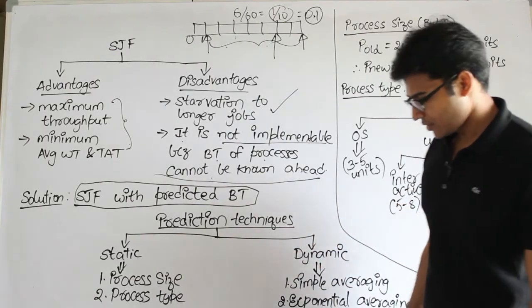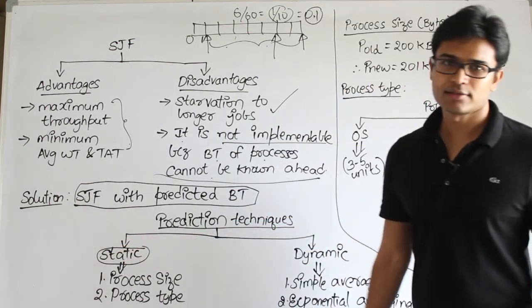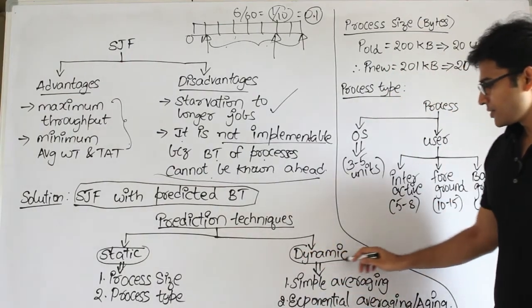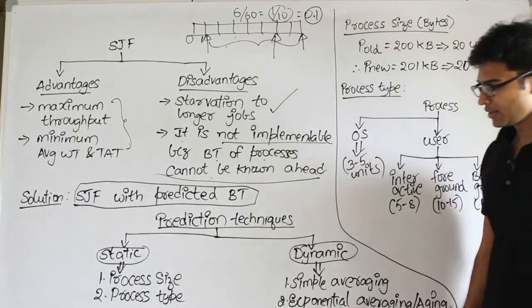Now there are two ways you can predict the burst time. One is static. Static means you are not going to see anything else. Once you fix it, it is going to be like that. And the other is dynamic. Dynamic means it will continuously keep on changing while you are performing the schedule, right?